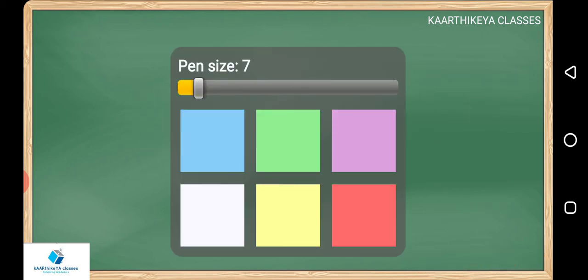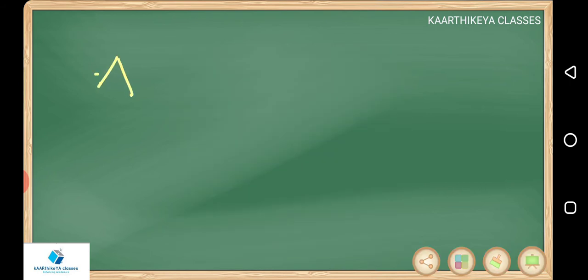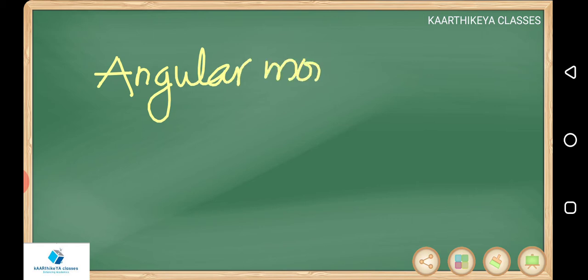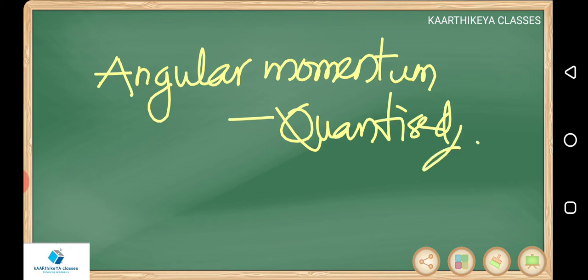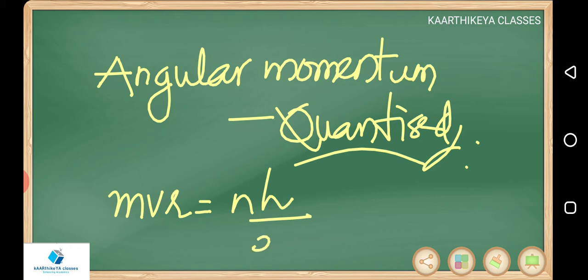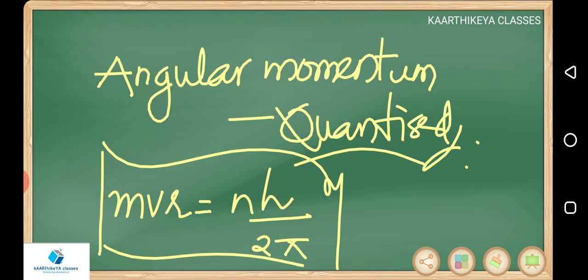The most interesting point is this one. Angular momentum of the electron is quantized. What is the meaning of quantized? Quantized means very simple, having some fixed values. Angular momentum of the electron is quantized means having some fixed values, and that is given by mvr is equal to nh by 2 pi. If you remember this formula, that's enough. Once in the JEE exam also this question was asked.